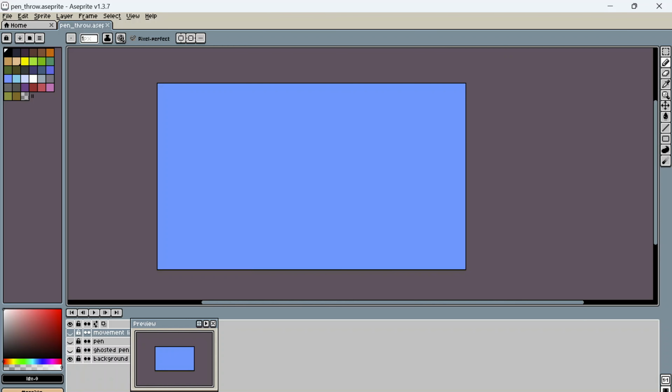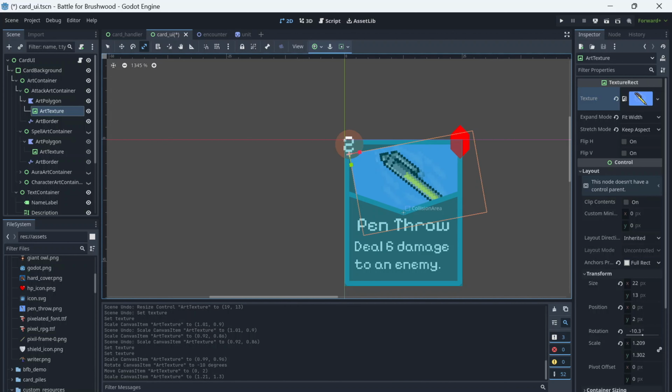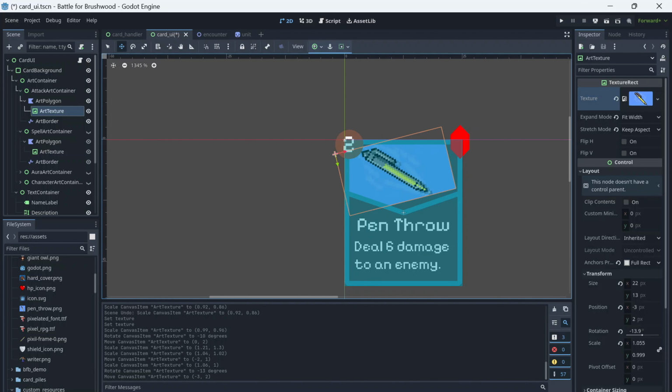For my hero's basic attack card, I drew a pen flying through the air, as if he had thrown it at an enemy. Once I was happy with the design, I added it to my card UI's card art as a placeholder and moved on to the actual mechanics of the card.